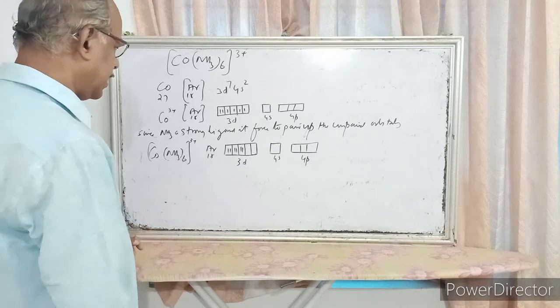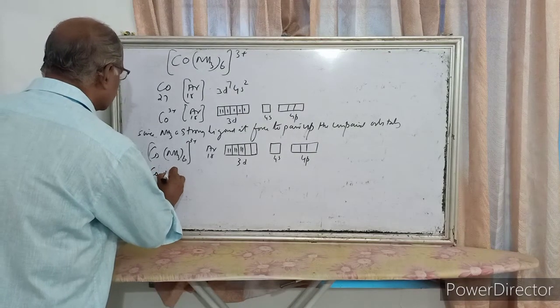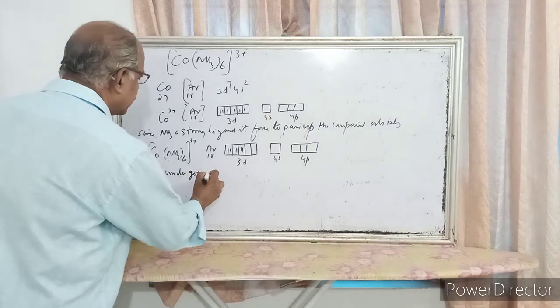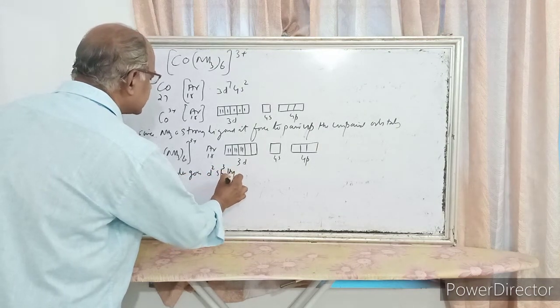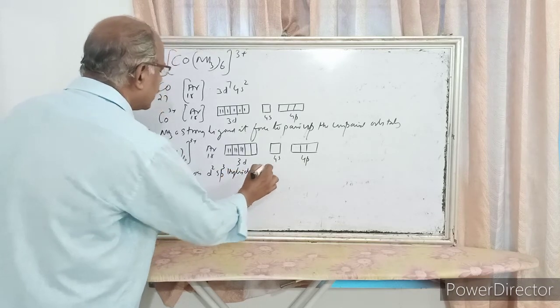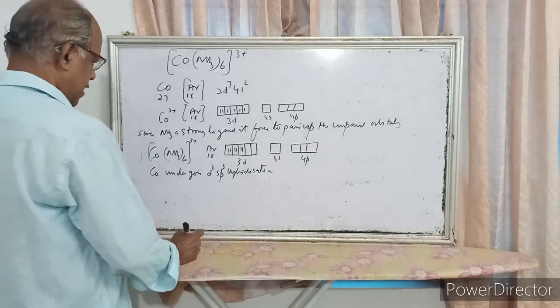So here cobalt undergoes d2sp3 hybridization.